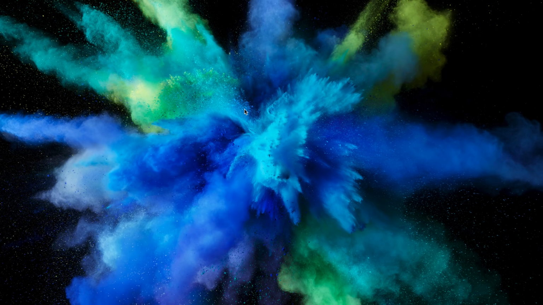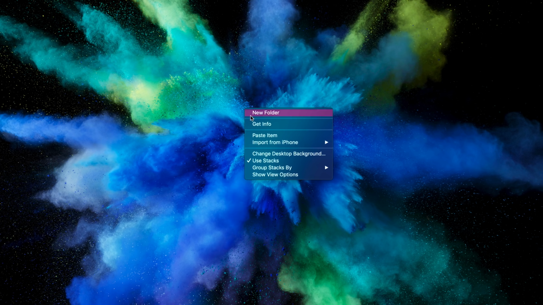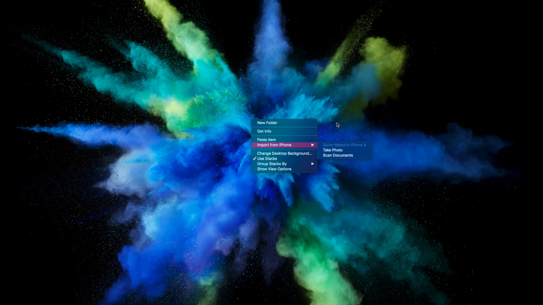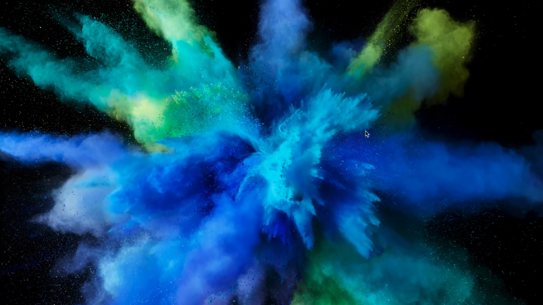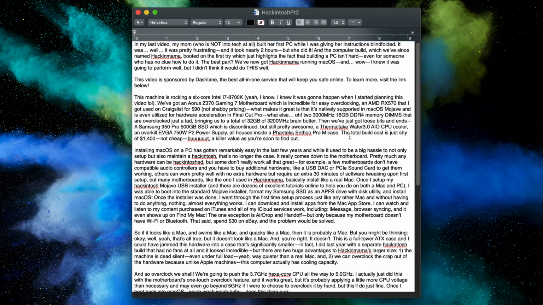Tip number 4, a lot of people know about AirDrop and even the new Continuity Camera in macOS Mojave. But what a lot of people don't know about is Continuity Clipboard. Now, this is not a new feature. It's been around for actually a few years, but historically it's been pretty unreliable. That said, in macOS Mojave, Apple must have fixed something because I've had a 100% success rate in Mojave and on iOS 12.